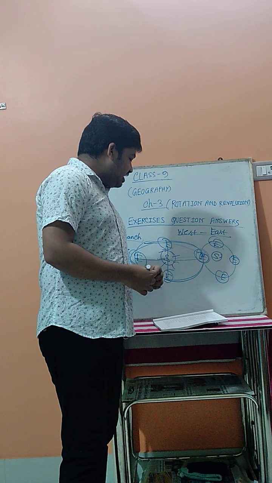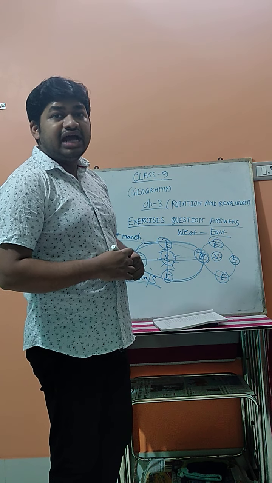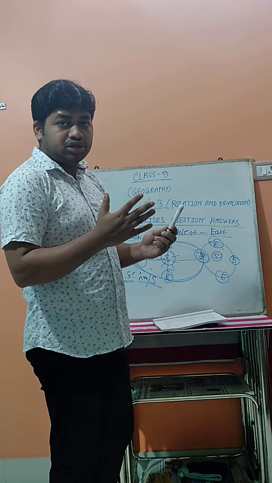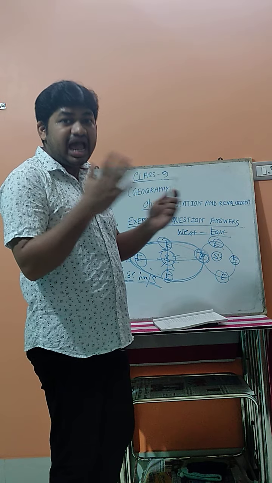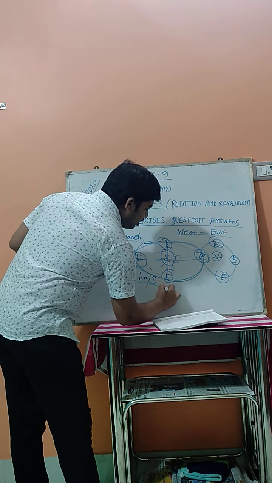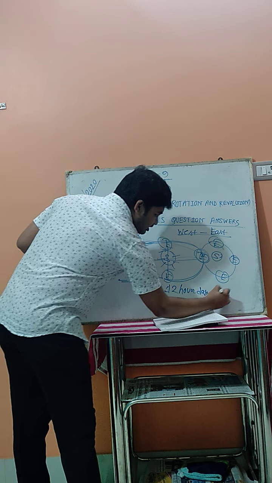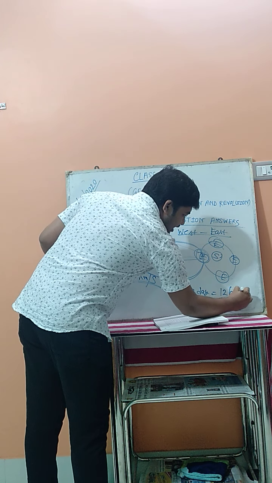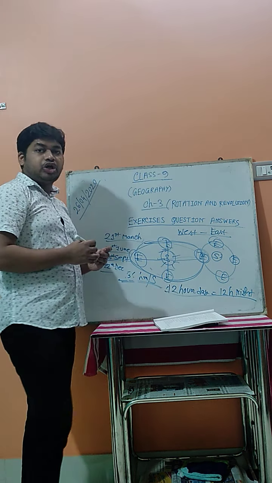The next question is to describe the main features during the equinox. What are the main features? During the equinox, the time between day and night is equal. It means a 12-hour day and, at the same time, a 12-hour night. So these things happen during the equinox.